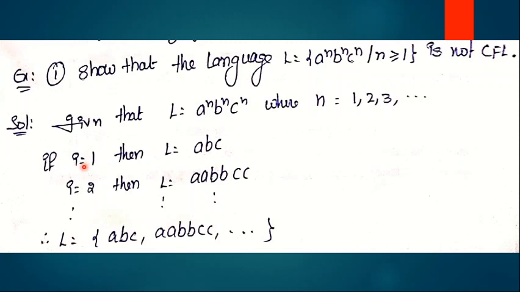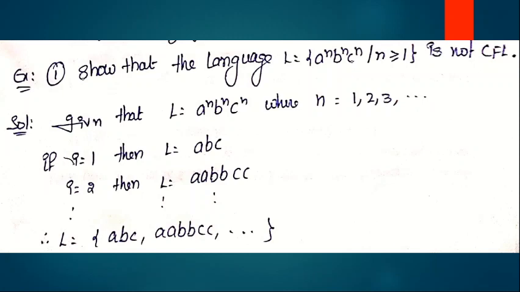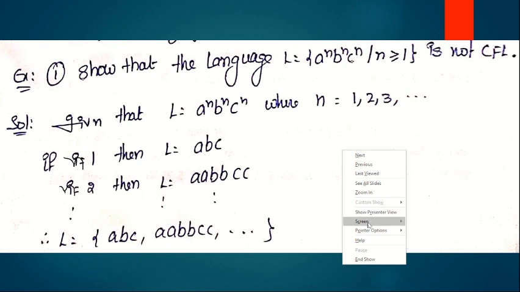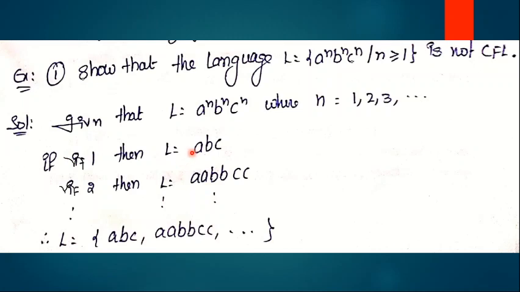If n equals 1, then L is equal to ABC. That means in the place of n we can substitute 1, then A can occur 1 time, B can occur 1 time, C can occur 1 time. So that is nothing but ABC. If n equals 2, then A occurs 2 times, B occurs 2 times, C occurs 2 times. That is double A, double B, double C and so on. So this is the given language.